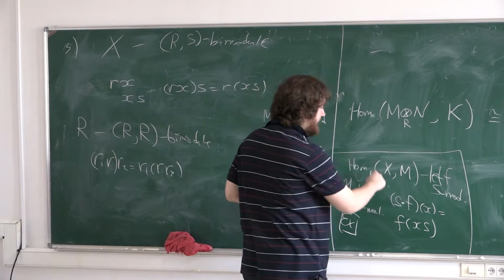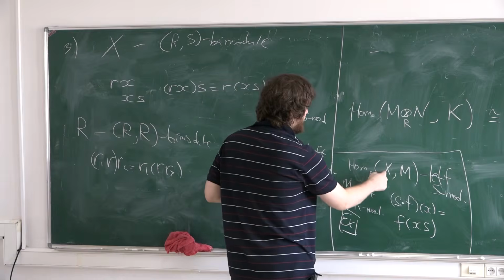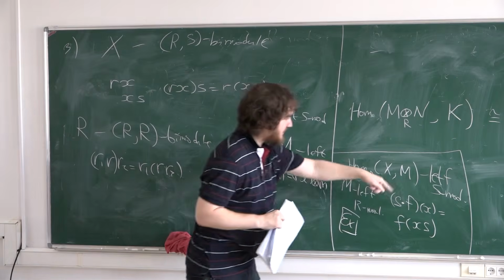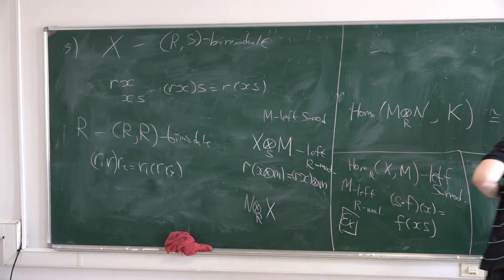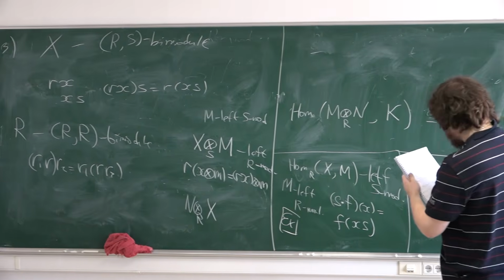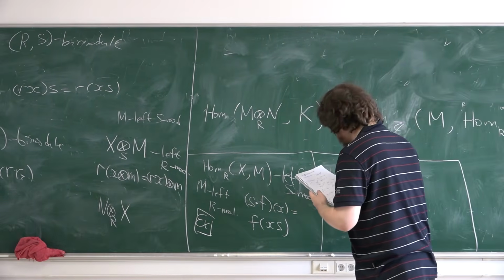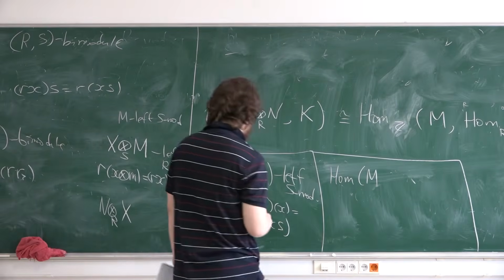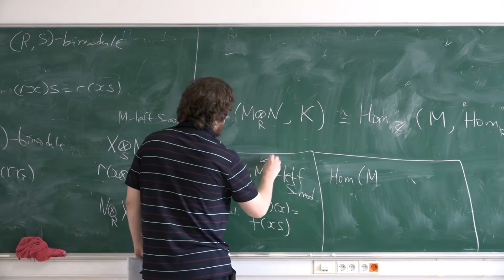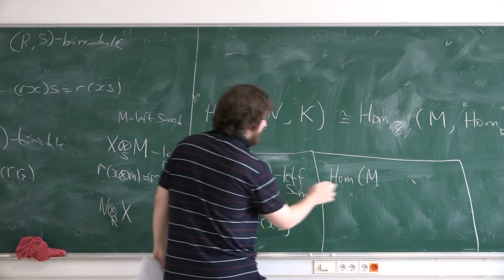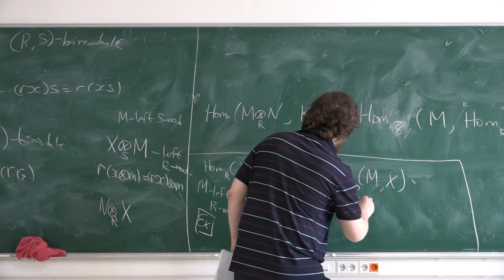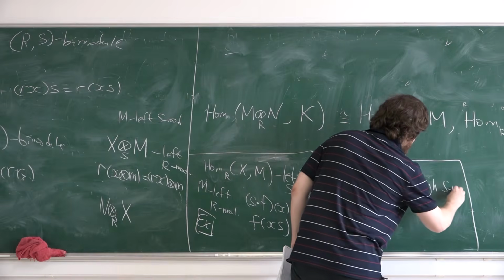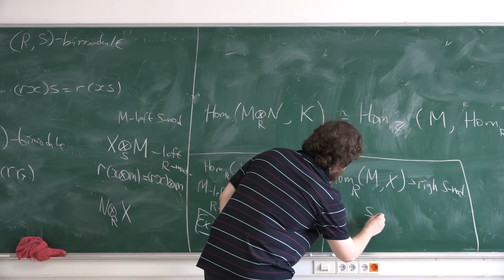This is a left S module. If you have a right S module structure on X, then on Hom you obtain a left S module. X is a right S module, and Hom is then a left S module. And in the other direction, if you have Hom from a left R module to X, then this is a right S module structure by this definition.